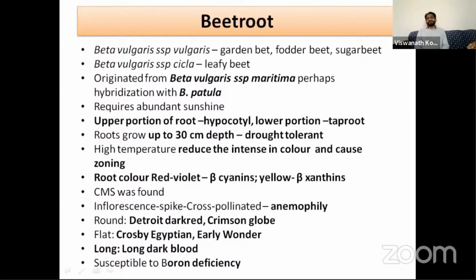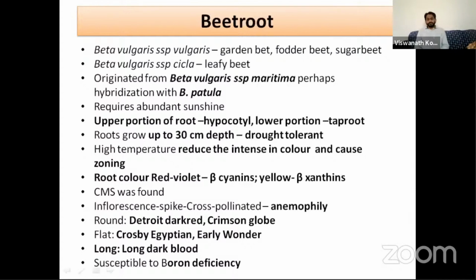In case of radish, it is primary roots, secondary roots, and hypocotyl. In case of turnip, it is only hypocotyl. In case of carrot, it is only taproot. In case of beetroot, it is a combination of hypocotyl and taproot. The top portion of the beetroot comes from the hypocotyl, and the lower portion comes from the taproot.